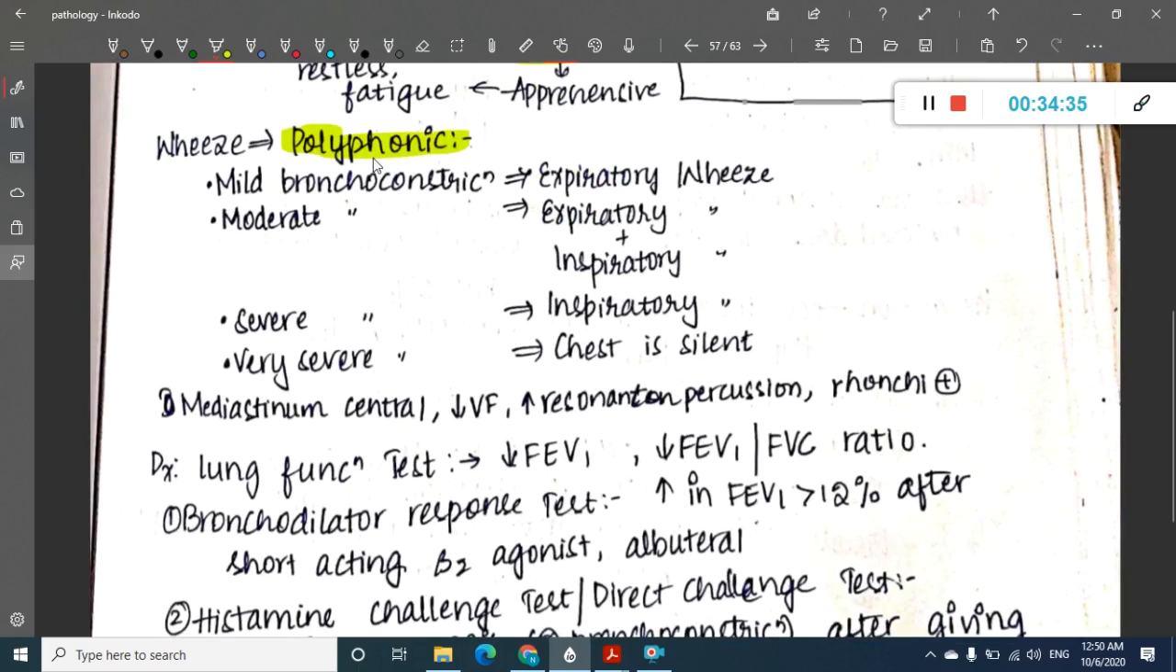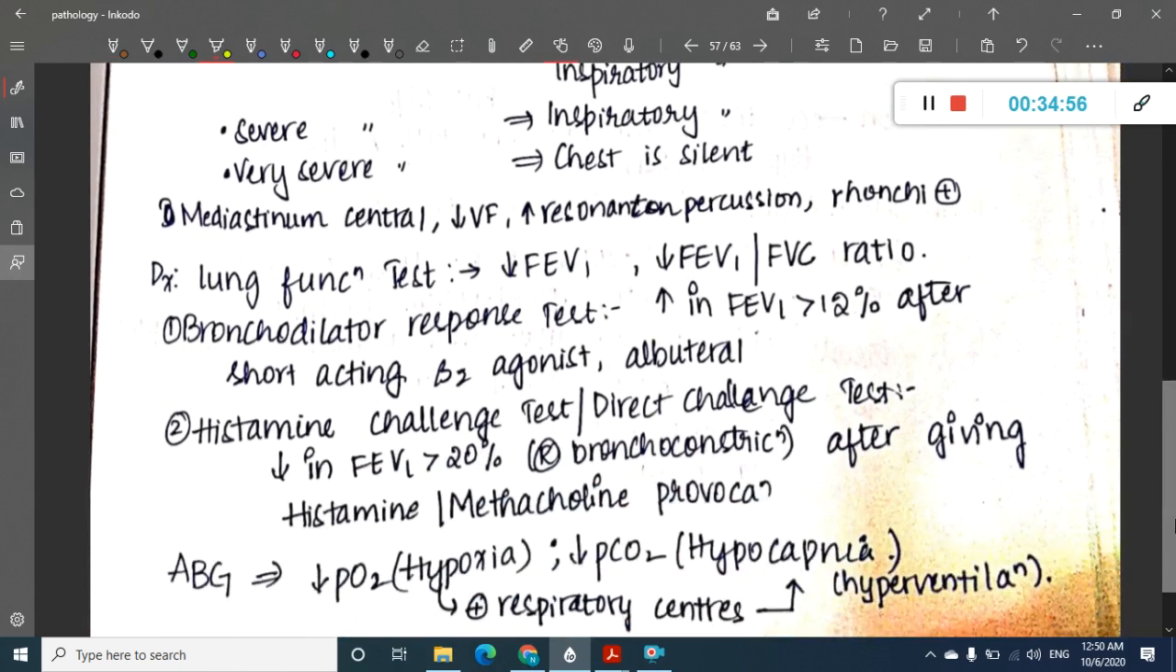If there is mild bronchoconstriction, you see expiratory wheeze. If there is moderate bronchoconstriction, you see expiratory plus inspiratory wheeze. If there is severe bronchoconstriction, you see inspiratory wheeze. If there is very severe bronchoconstriction, you see that the chest is silent. So from mild to moderate to severe, there will be expiratory wheeze, then progression to inspiratory, and from there to silent chest.